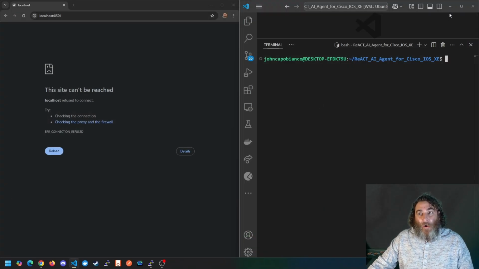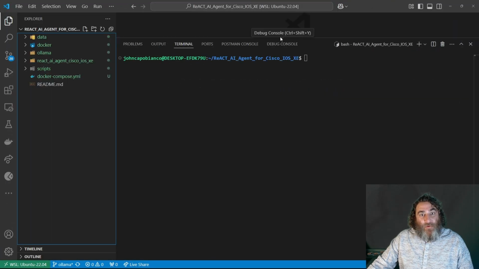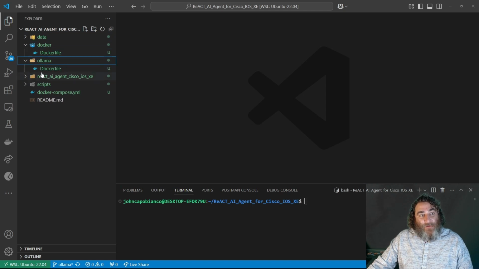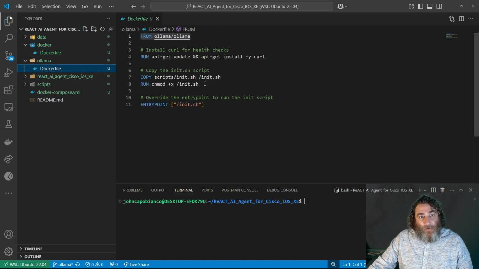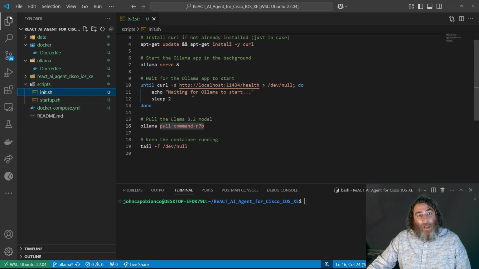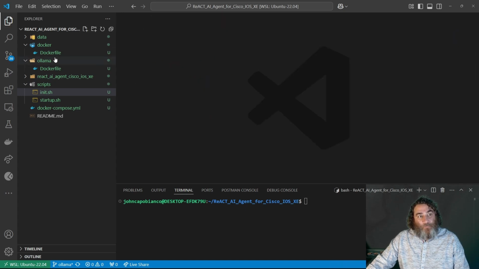So let's look at the code. I've blown the screen up so we can take a look. I have two Docker files, one for my Ollama environment, which is just from Ollama and pulls down the container from Ollama. And I have an entry point of this initialization script that's going to go ahead and start the Ollama server and pull the Command-R7B small language model.